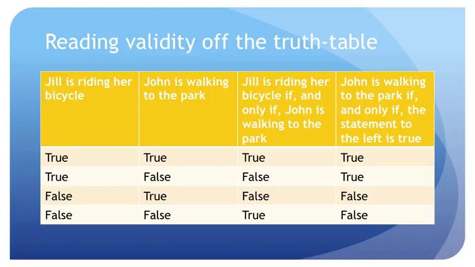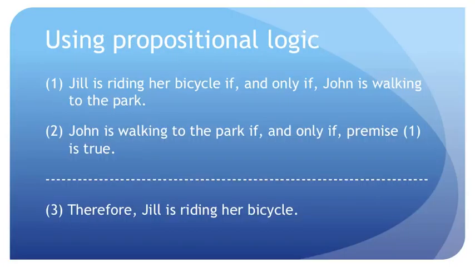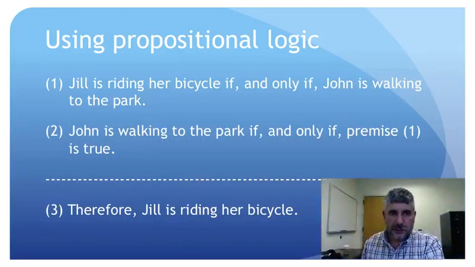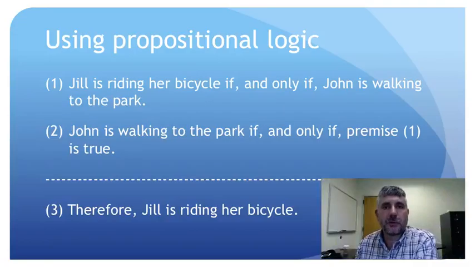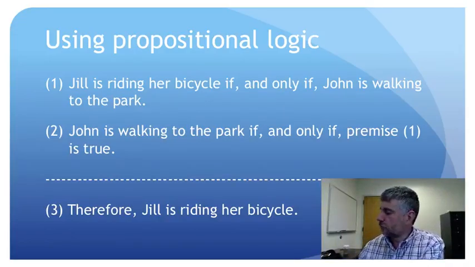Okay, so now, under what conditions will premise 1 and premise 2 of our argument be both true? Remember, premise 1 says Jill is riding her bicycle if and only if John is walking to the park. Premise 2 says John is walking to the park if and only if premise 1 is true. So under what conditions will those two premises be true?